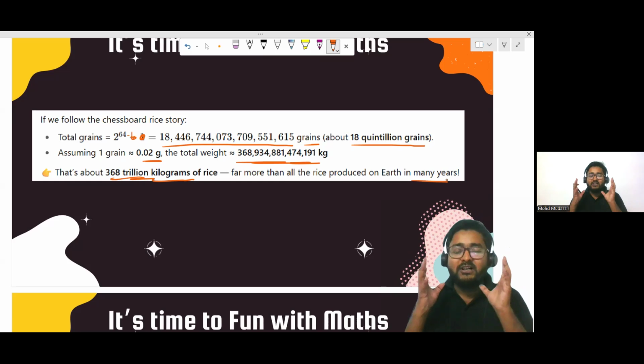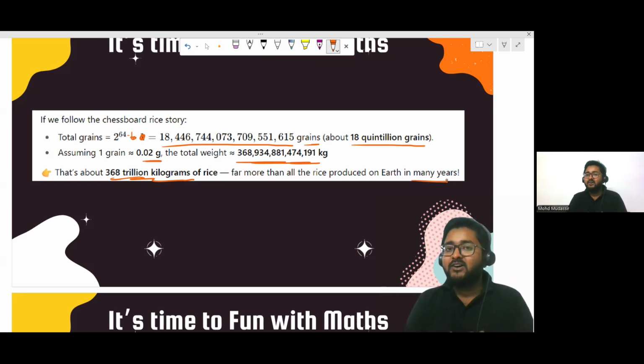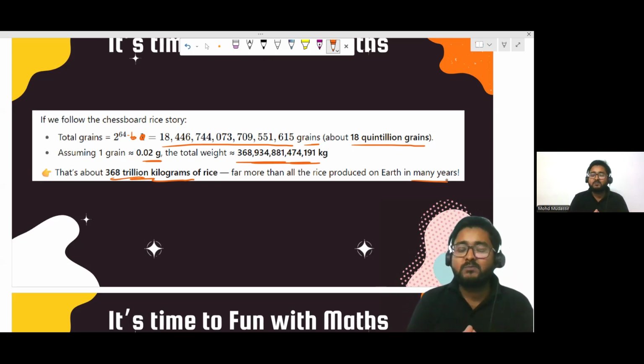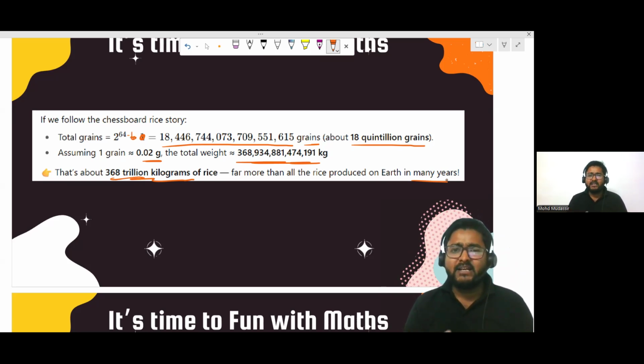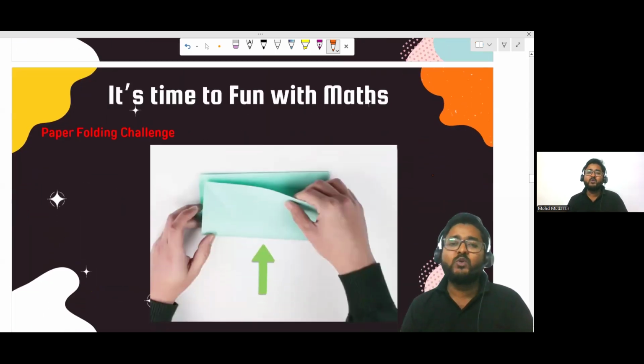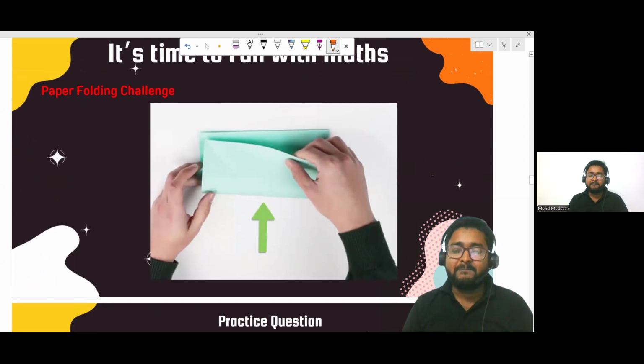So you can now imagine how deeply it can hurt anyone. Okay. So this was a really very interesting fact about the chessboard and about the exponent topic. Hope it's clear, everyone. But yes, still, it's a fun time, right? So now let's do another activity, a paper fold activity.